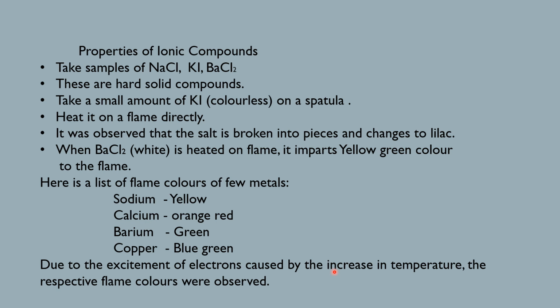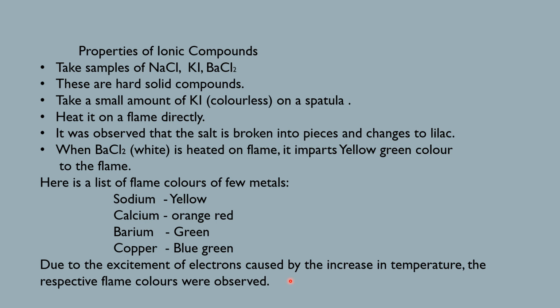So when the temperature increases, electrons present in those atoms get excited. Due to this excitation, the electrons change their states, and due to this change in the state of electrons in the atom, the respective colored flames are observed.